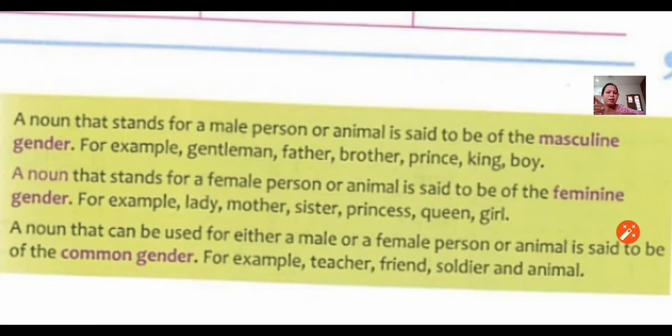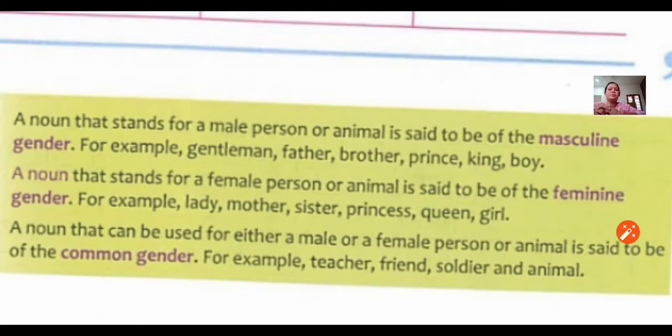As you all learnt in Hindi also. In Hindi we used to say gender as लिंग. लिंग कितने प्रकार के होते हैं? They are पुल्लिंग and स्त्रीलिंग. That पुल्लिंग is masculine gender, स्त्रीलिंग is feminine gender. So this is also the same one.